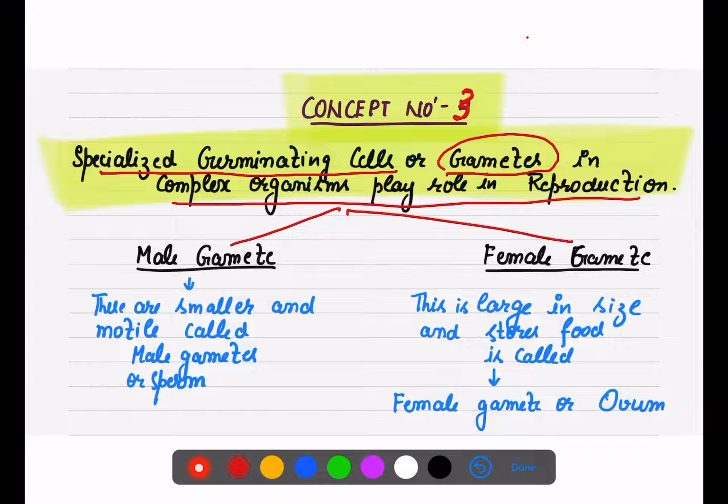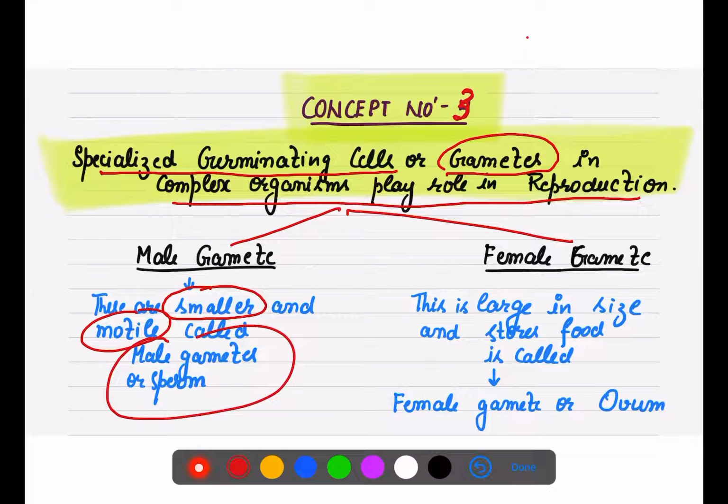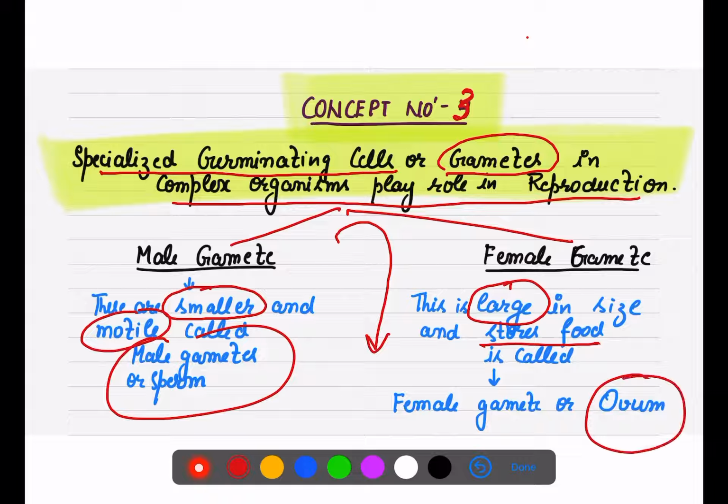In most cases, the male gametes are smaller in size and highly motile, they can move, and in human beings they are called sperm. Female gametes are usually larger in size, because they have to provide nutrition to the growing cell, so they store food. Female gametes store food, and it is called ovum in human beings.